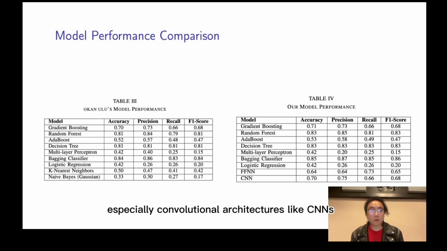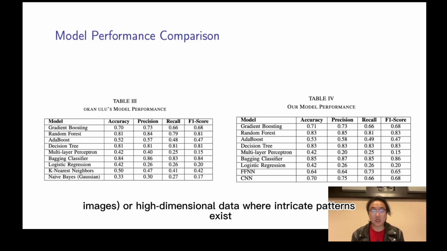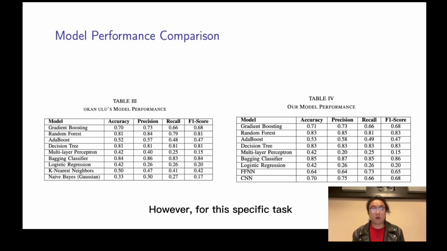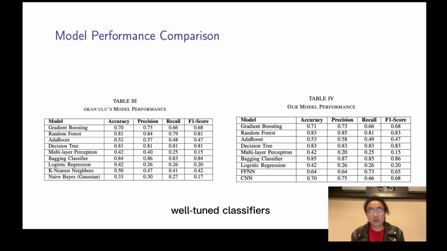Neural networks, especially convolutional architectures like CNNs, excel in tasks with spatial data like images or high-dimensional data where intricate patterns exist. However, for this specific task, the relatively limited size of the dataset and the absence of rich spatial correlations made it harder for these models to outperform simpler, well-tuned classifiers.